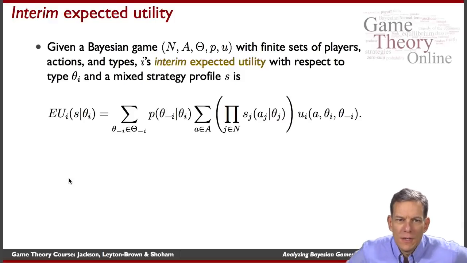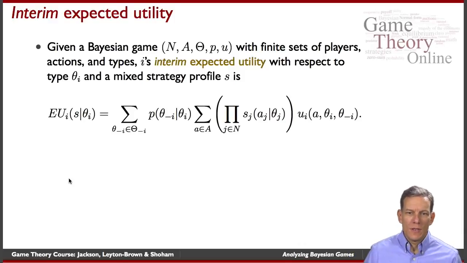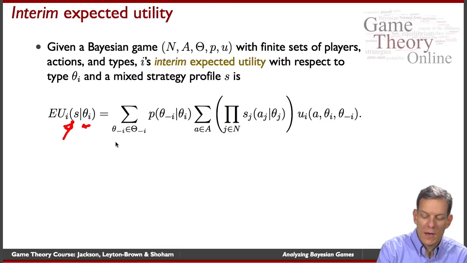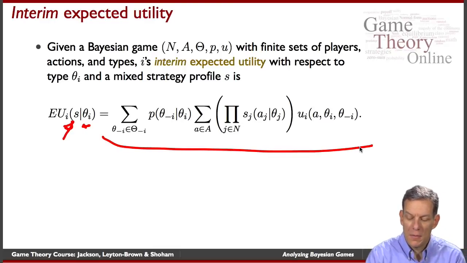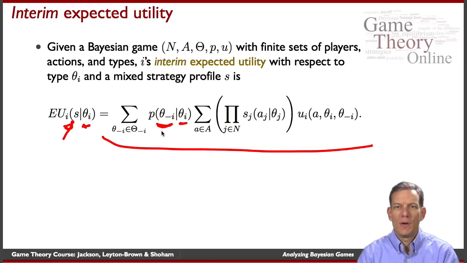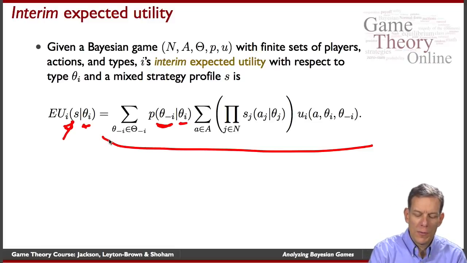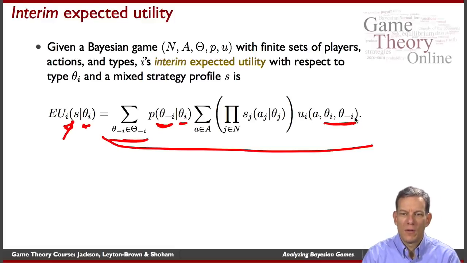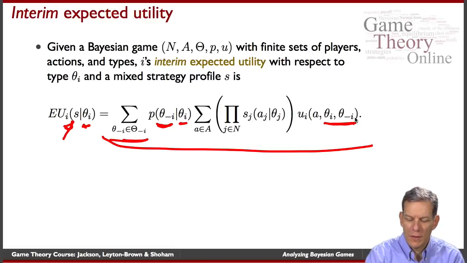Okay, interim expected utility. So let's talk about the expected utility that a player has if they're at the interim stage. What does person i expect if they're of type theta i and the strategies s are being followed? We end up with a calculation which looks as follows. First of all, we can look at what the possible types are. So we're going to be summing; the person knows their type, then that can tell them something about what they believe the probability of other people's types will be. We're going to sum across those things, and the utilities are going to be evaluated with respect to those types. So that's one aspect of it.